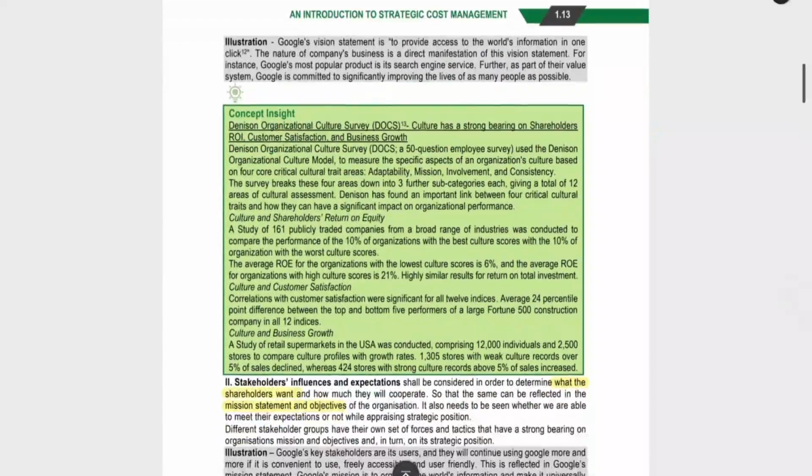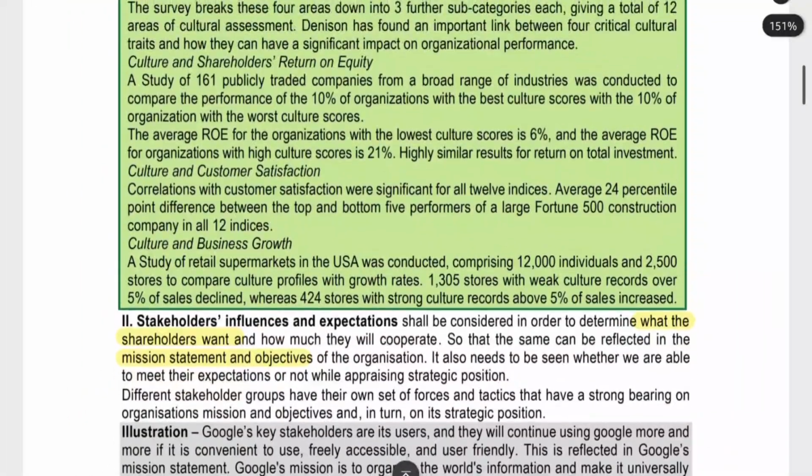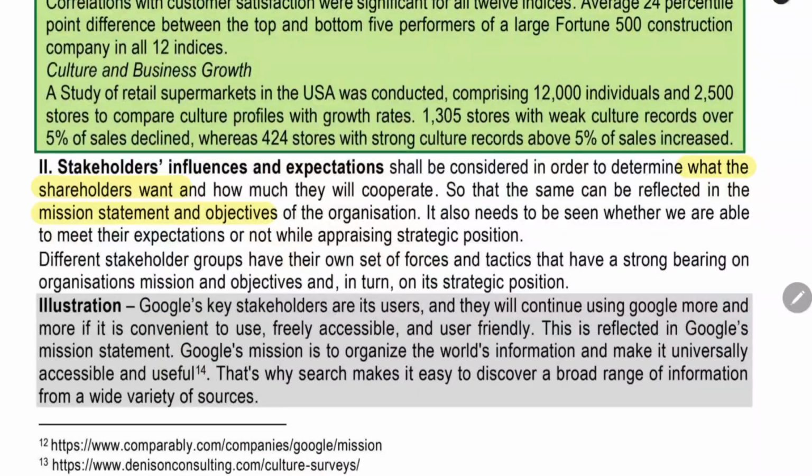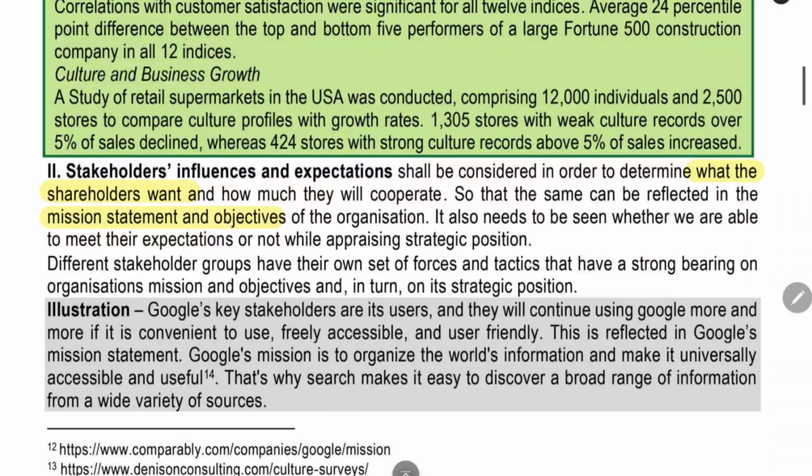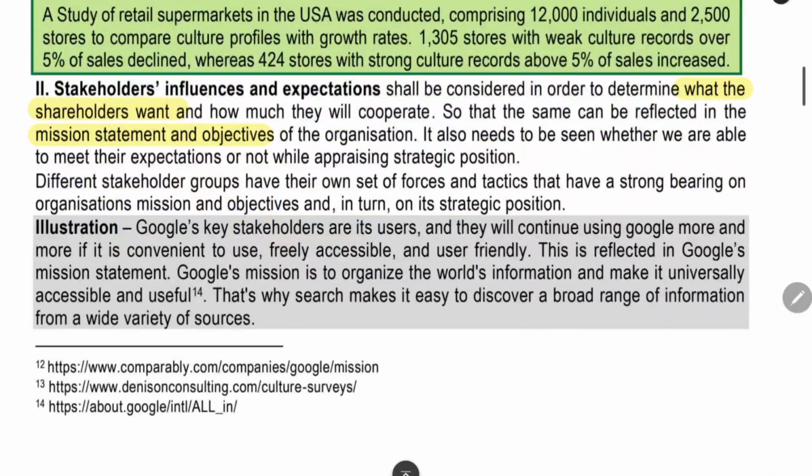The next point we are going to see is stakeholder influence and expectation. What is the meaning of stakeholder? Customer, supplier, shareholder, board of directors, everyone who is related to our company, who are the well-wishers of our company, will come under the stakeholder. We have to consider what the stakeholder wants and what our mission and objective are. That also we should consider when we are doing the analysis. We are doing all this to position ourselves in the market. Based on all this only, we have to create our position in the market.